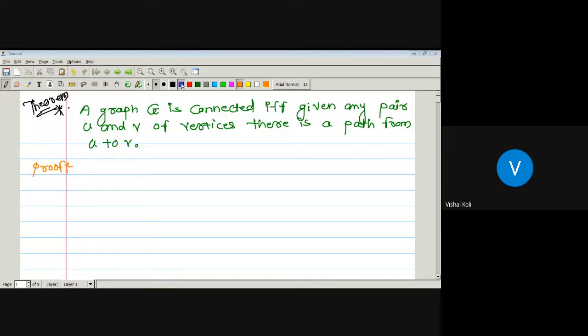First, the only if part, and in that let us assume, that is, here we will make a supposition.